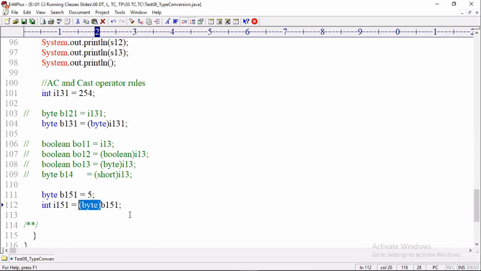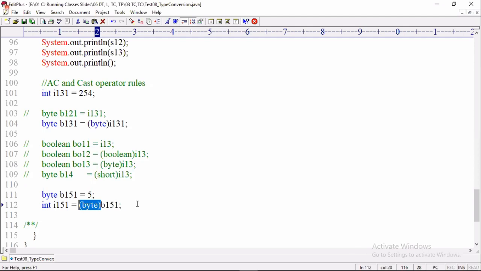Okay, there is a small confusion in the market. I should let you know. There are some people telling the statement that the cast operator we must use only for converting a highest range type value to its lesser range data type value. Repeating again, the cast operator must be used only for converting a highest range data type value to a lesser range data type value.